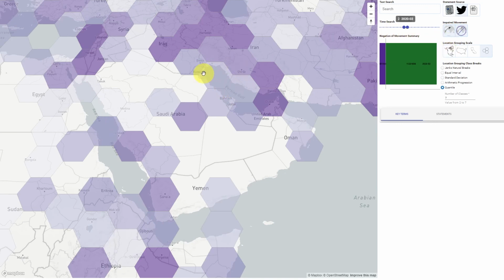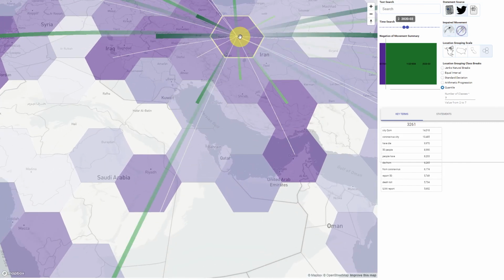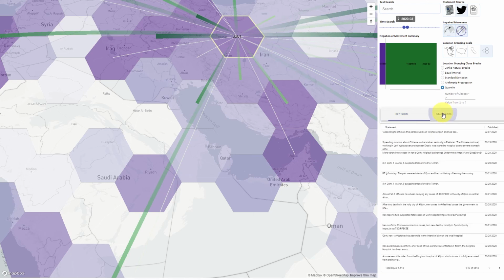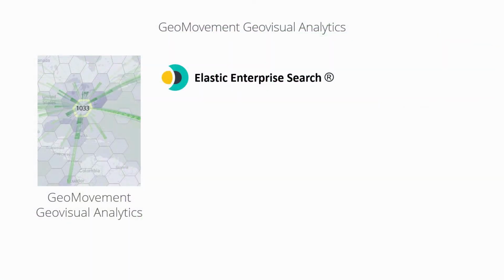Switching to hexagon bins shows greater detail, and again clicking on Kuwait shows a link with a location inside Iran. This location contains the city of Qom, where Shia Muslims recently returned from, carrying coronavirus with them. Yusuf now has a summary and many details about common concerns among GCC countries as well as those specific to each. The GeoMovement system utilizes Elasticsearch to provide extremely fast search responses to the user, thereby easing their sense-making process,